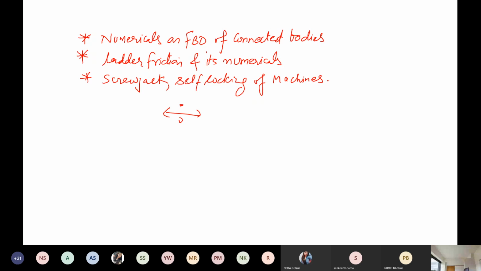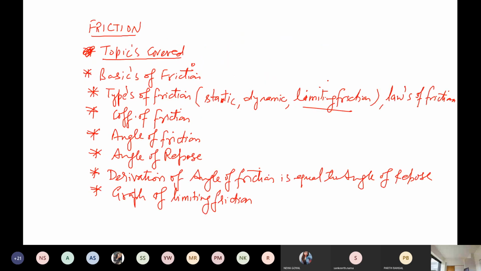So if we go from the first page, in the friction part, you should know the basics of friction: what is friction, and why friction is necessary. When a body is moving or tries to move, there is a force which acts in the direction opposite to the motion, which tries to oppose the motion of that particular body. That is called friction.